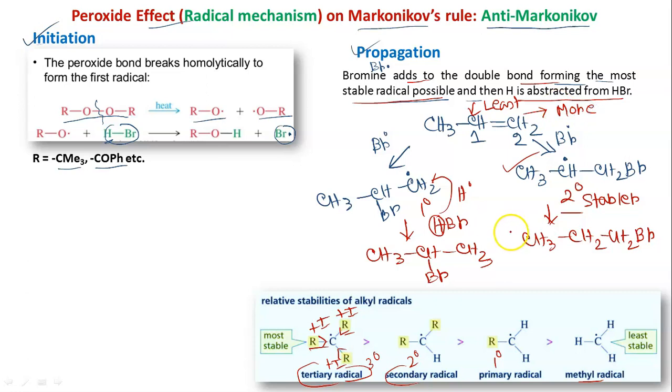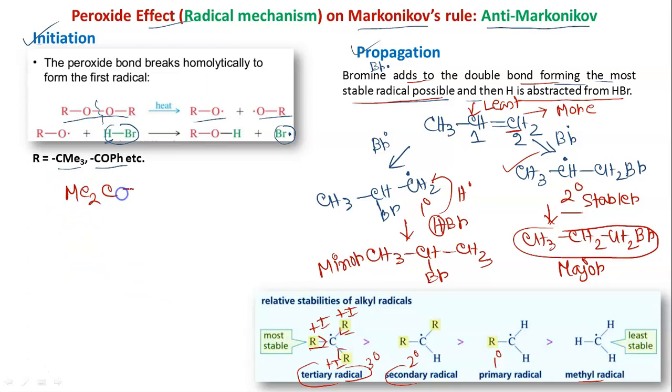So in Markovnikov rule, what we have seen? That the negative part is added to that carbon which is carrying fewer hydrogens. But here our major product is that product where Br is added to that carbon which is carrying higher number of hydrogen. Okay, so this is anti-Markovnikov. That is why it is major and this is minor. We can take one more example.